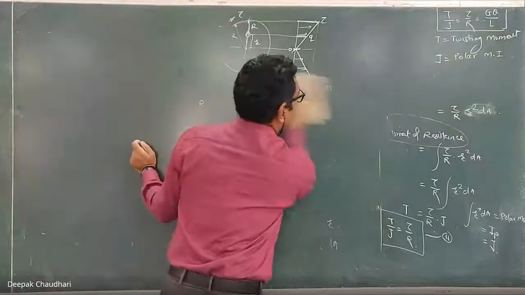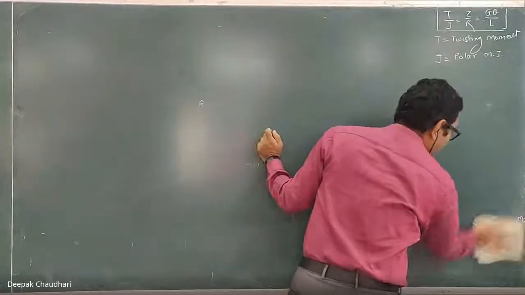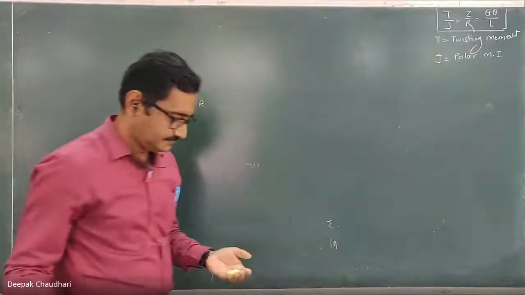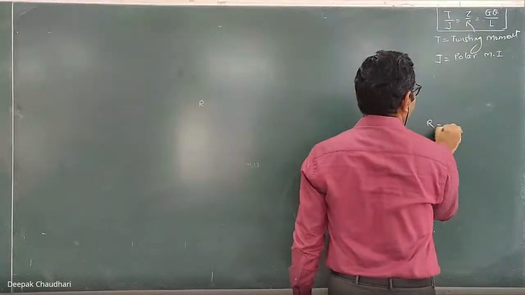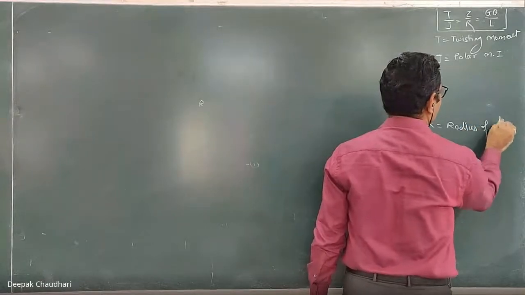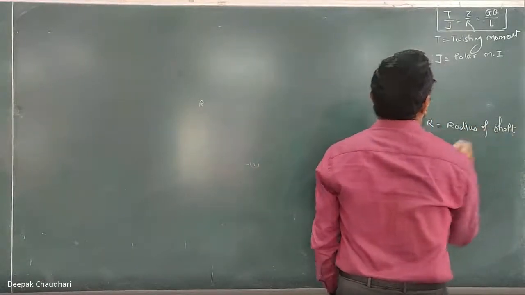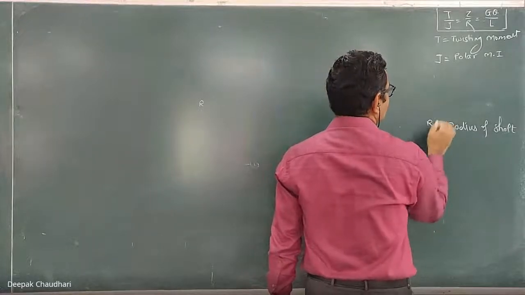So this T is the twisting moment, J is the polar moment of inertia, R is the radius of the shaft. Listen to me.